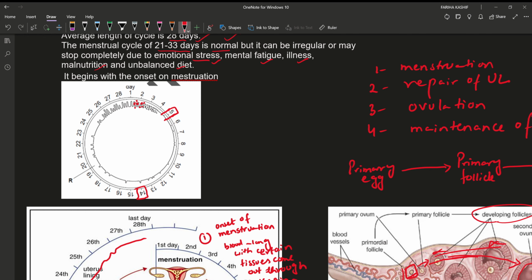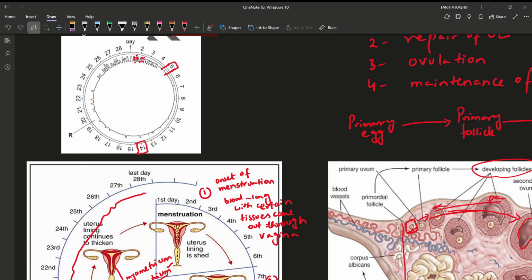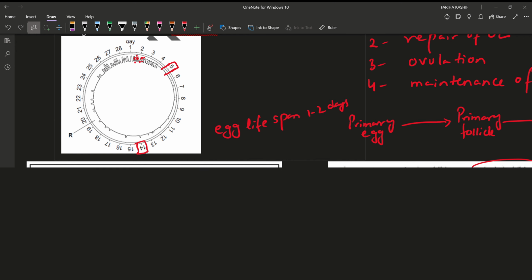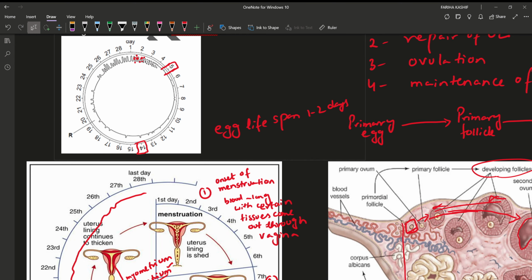And what is the life span of the egg? 1 to 2 days. Let's consider the higher boundary, 2 days. So the egg can survive till day 16.